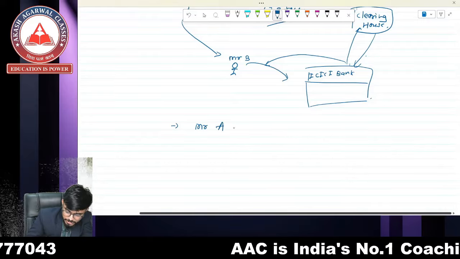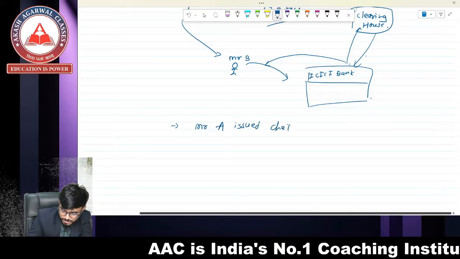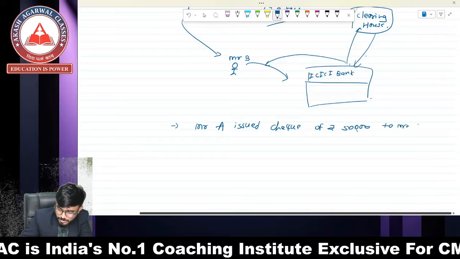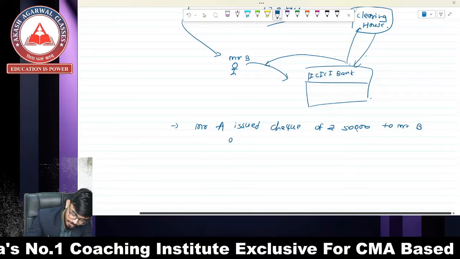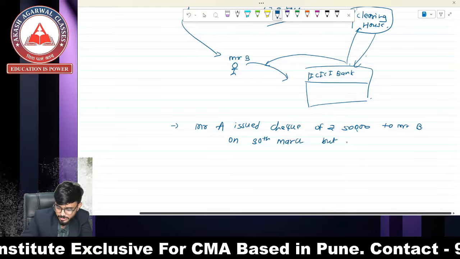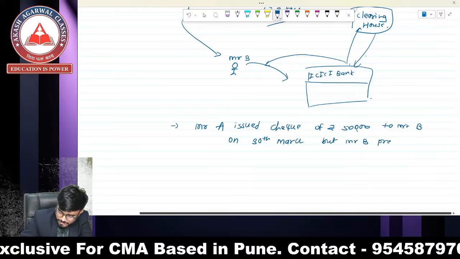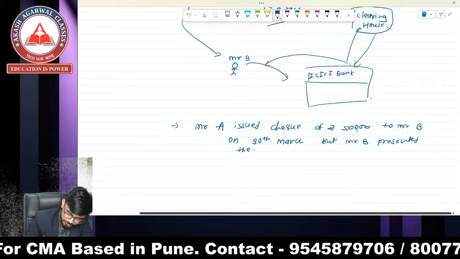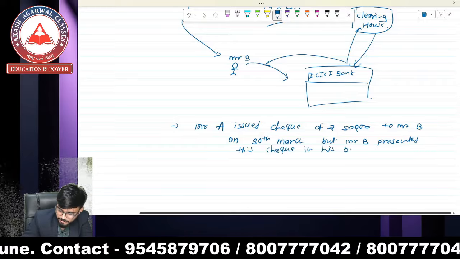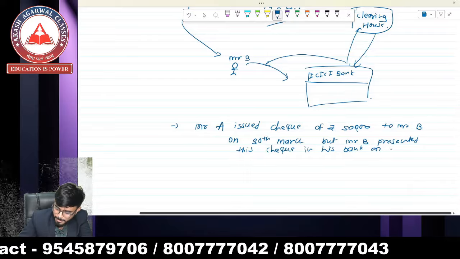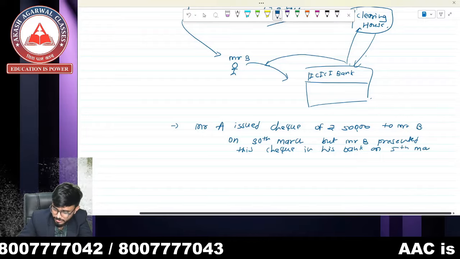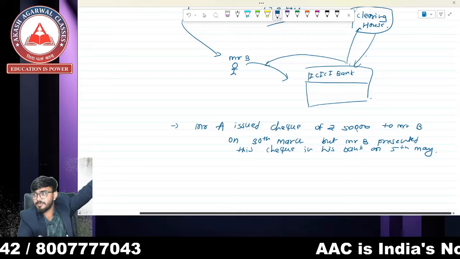Mr. A issued a check of rupees 50,000 to Mr. B on 13th March, but Mr. B presented this check in his bank on 5th May.